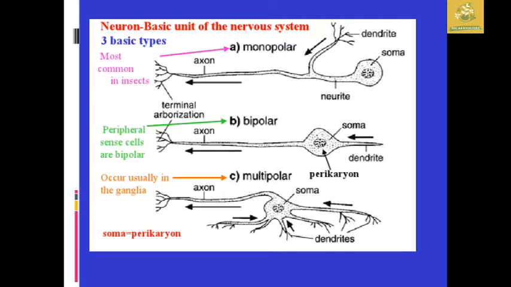The soma, also known as the perikaryon, is in the central part of the neuron cell.